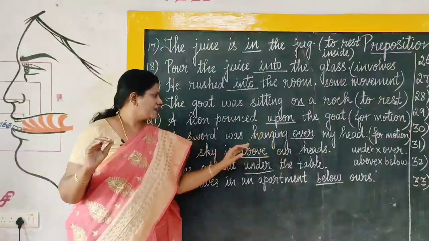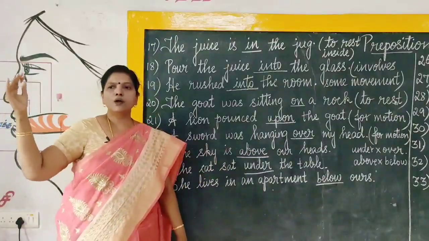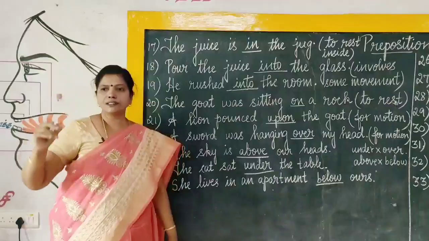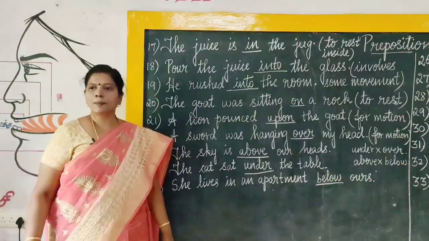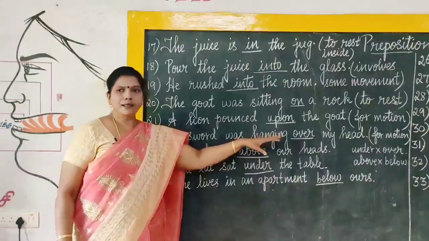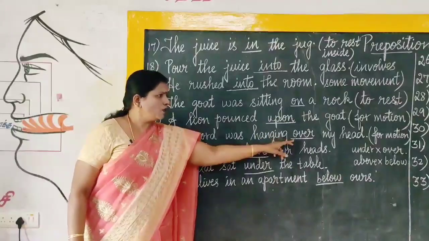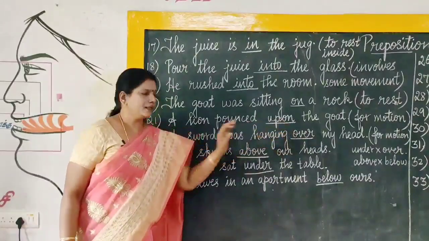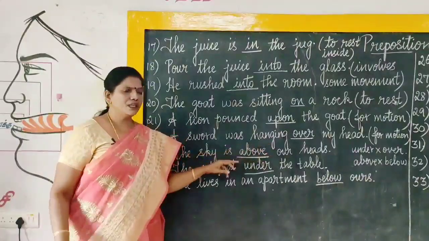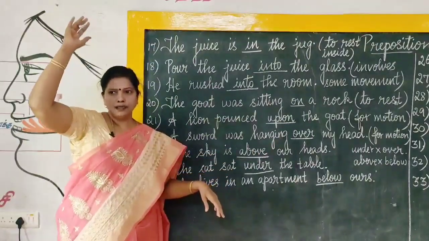This is active. So, that is why we say birds are hovering over the mountains. So, the birds are flying over the mountains. Some action is done by the birds. So, a sword was hanging over my head. So, use the preposition over for motion, for movement. Now the next one, the sky is above our heads. The sky is above our heads.